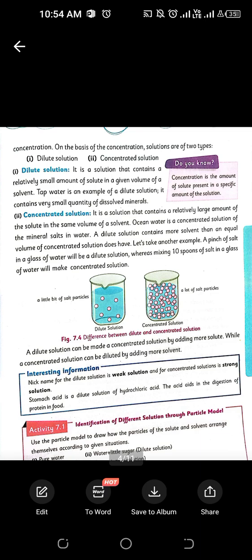So, a dilute solution is a solution in which solute is in a small amount and solvent is in a larger amount, while a concentrated solution is a solution in which solute is in a larger amount and solvent is in a lower amount. It has a very sharp and a very powerful impact. For example, a dilute solution is one in which we have 1 tablespoon of salt and a glass of water. On the other hand, an example of a concentrated solution is 10 tablespoons of salt and 1 glass of water. So it has a larger amount of salt rather than water.